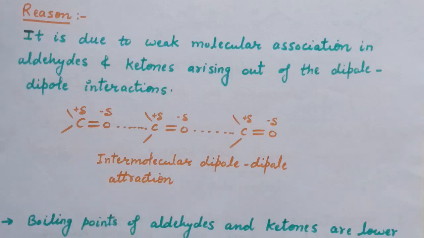Due to the polarization of the carbonyl group, dipole-dipole interactions are present in aldehydes and ketones. Because of these dipole-dipole interactions, intermolecular association, or you can say molecular association, takes place, and the boiling points of aldehydes and ketones are higher than those of hydrocarbons and ethers of comparable molecular masses.